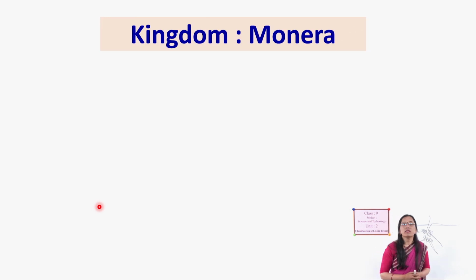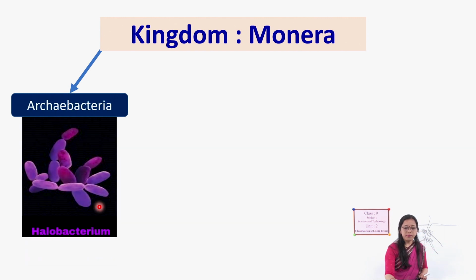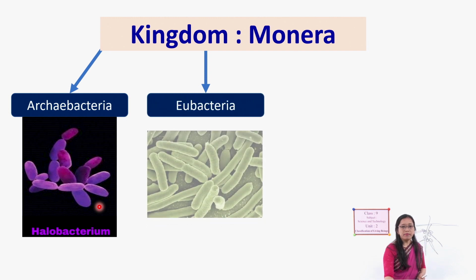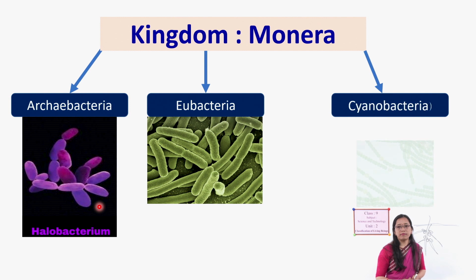Next, this kingdom Monera is again classified into three groups: Archaebacteria, Eubacteria and Cyanobacteria.